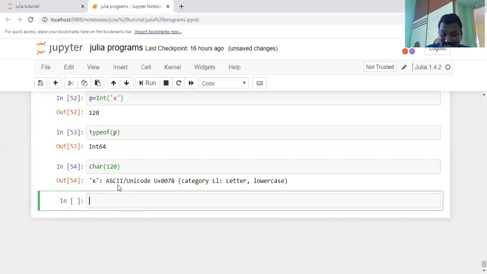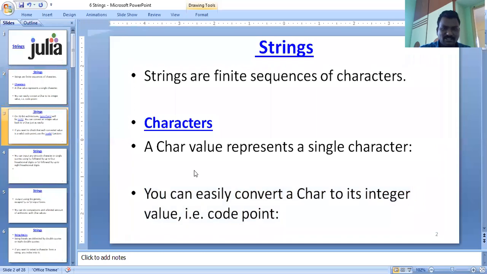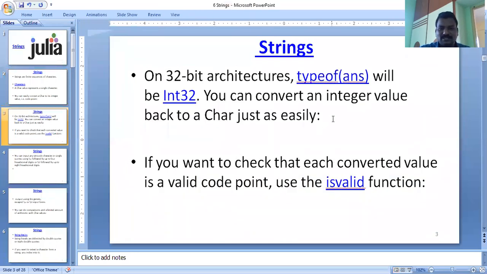The x is an ASCII or Unicode character, category Ll, which means a lowercase letter. Here 120 is the character converted into an integer, and the integer converted into a character. In this way you can represent an integer as well as the character information. Sometimes there is another way of representing it.